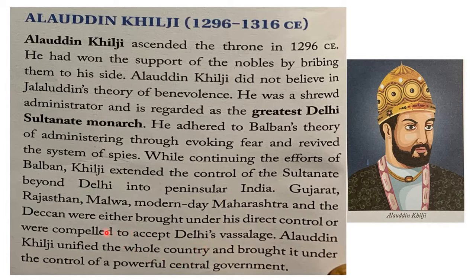You can call Alauddin Khilji the first person to unify India. Earlier, the kingdoms were split into small ones and scattered. Now, under Alauddin Khilji, for the very first time, the whole country was unified, and he created a strong central government also. That means from Delhi, all the government used to run.